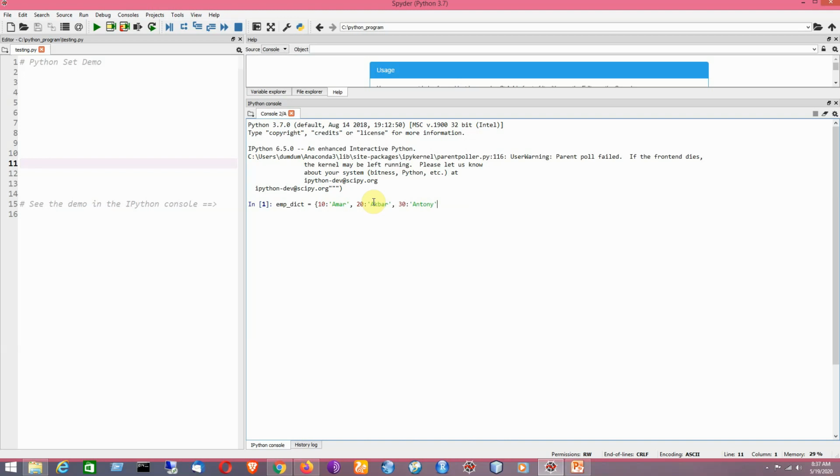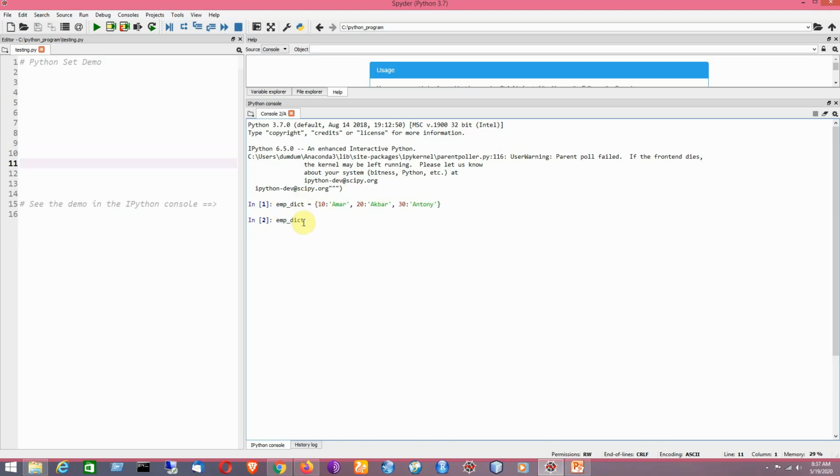So in that way I have defined a dictionary for employees, and it is to be defined using curly braces, and all of the elements or items in the dictionary will be of the form key colon value. That means it is represented by the key value pair. So now I am pressing enter. That means the statement is executed and it was successful.